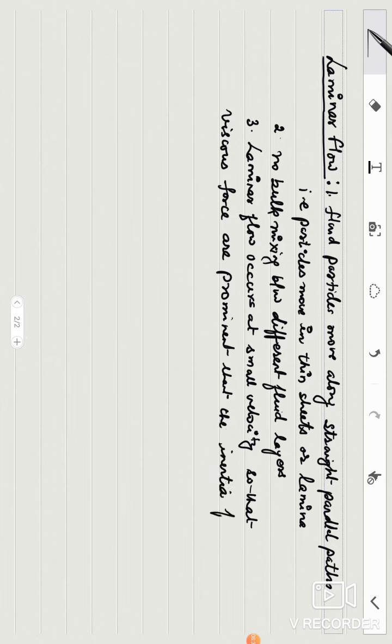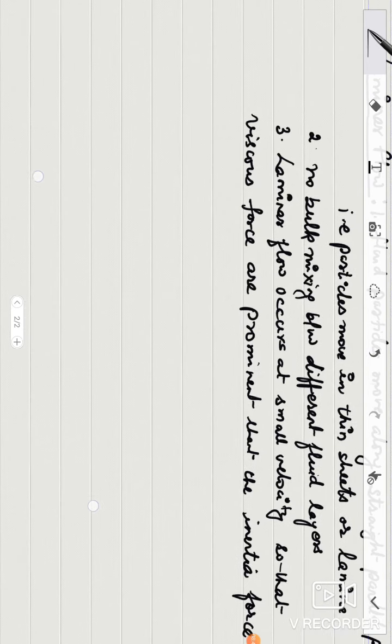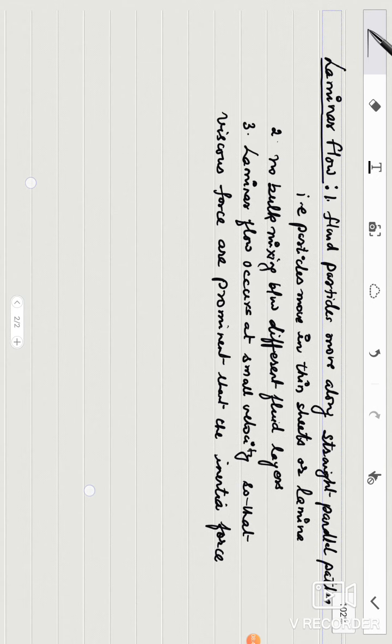You know that inertia force is related to velocity and viscous force is related to viscosity. And when you are saying that laminar flow is important for small velocity fluid, it simply means that viscous force is prominent, or it is more important than the inertia force.